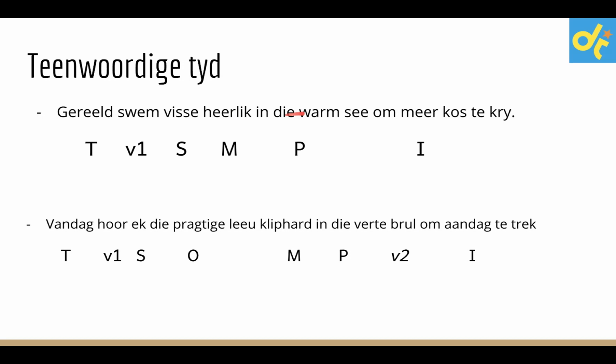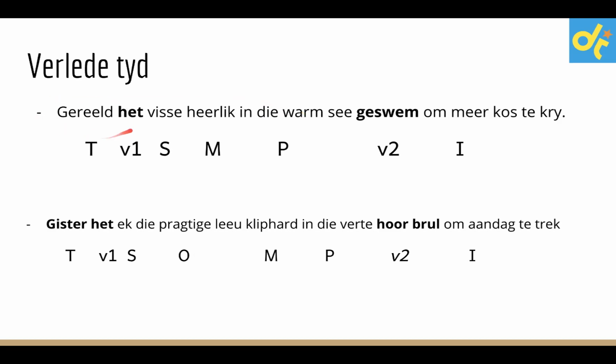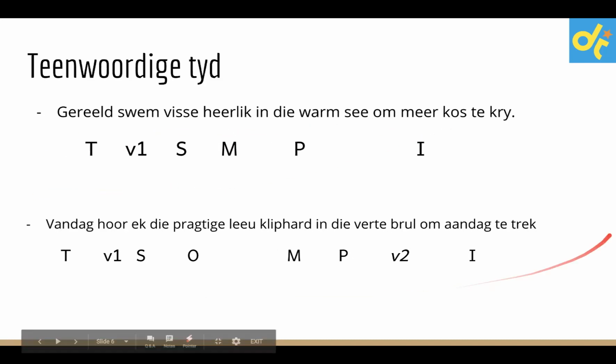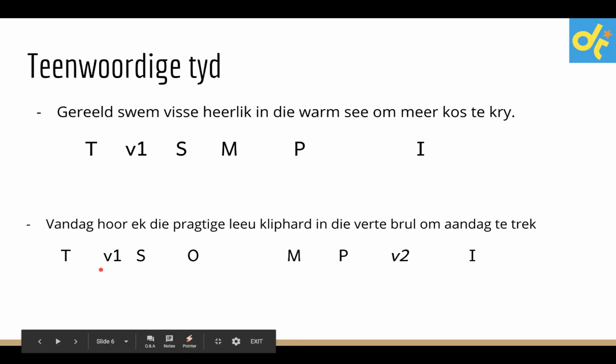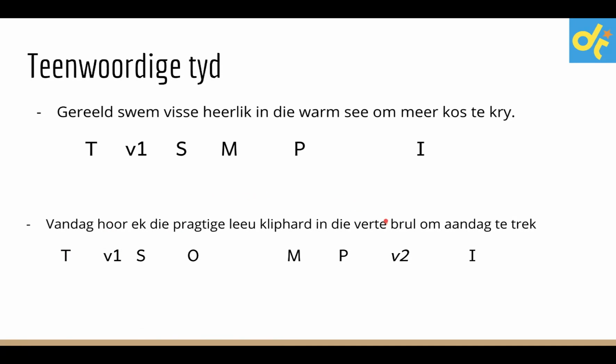And then if you look at this sentence in the past, it says gereeld het, with the verb kicked to the end of the sentence before your infinitive, visse gereeld in die heerlik in die warm see geswem. So gereeld het visse heerlik in die warm see geswem om meer kos te kry. Now, if we go back and we look at the second example here, very important, we've got verb 1 here and verb 2. Remember, when we work with past tense and there are two verbs, normal verbs in your sentence, like this in this case, you can push the other verb to the back in front of the verb 2. However, you don't have to give it a ge.